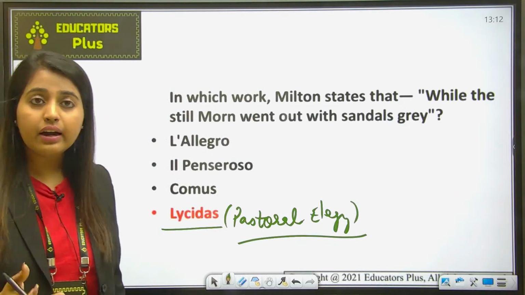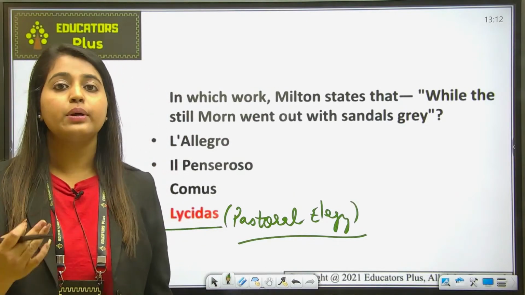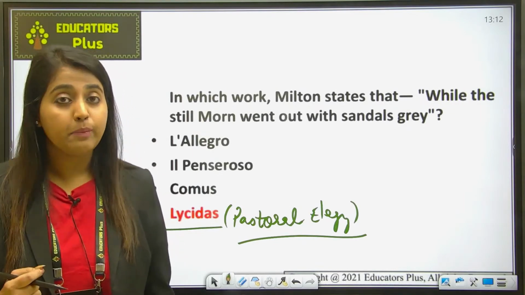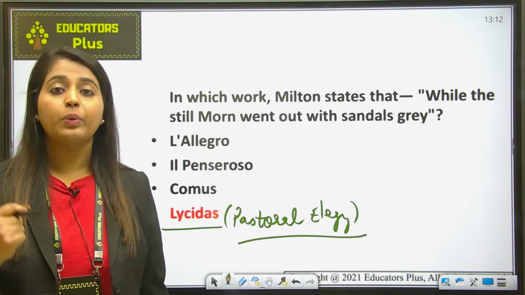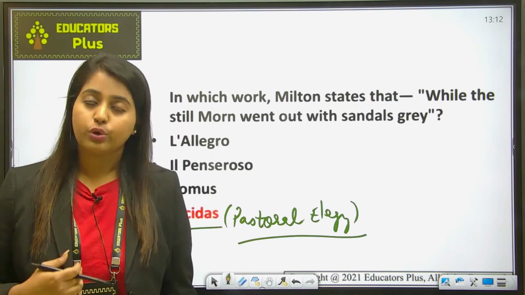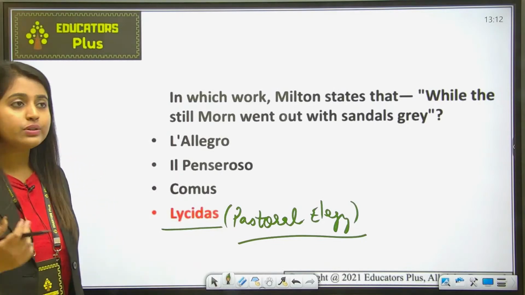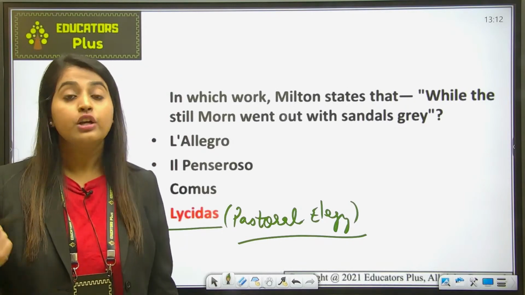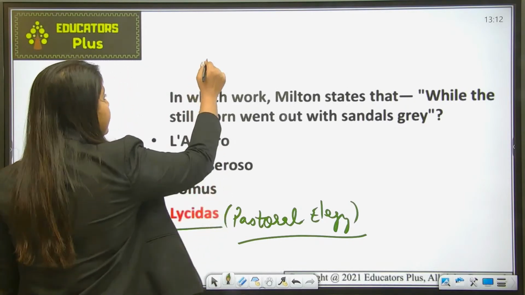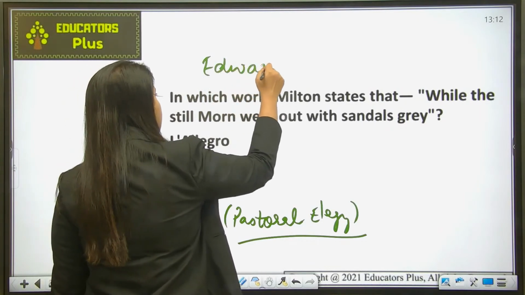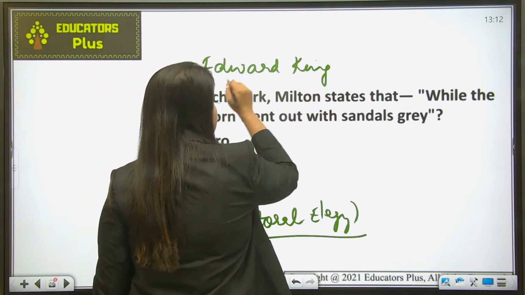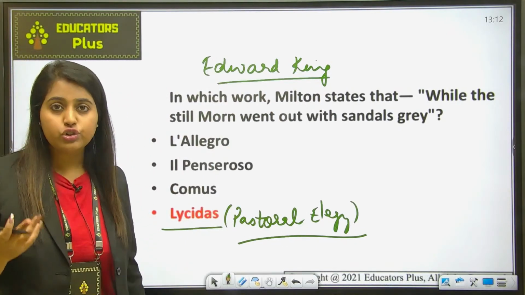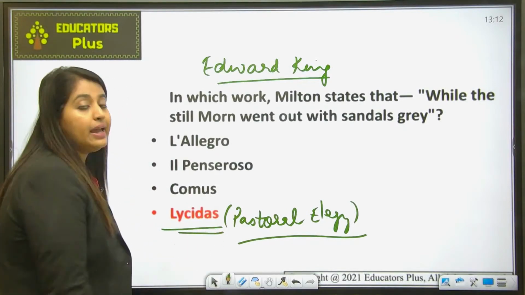So basically here Lycidas is dedicated to the memory of Edward King. And who was Edward King? Edward King was a friend of Milton at Cambridge who drowned when the ship sank in the Irish Sea off the coast of Wales. As you know, an elegy is a lamentation. When you lament the death of someone, you write an elegy. So it has been written for Milton's friend Edward King, who drowned when his ship sank in the Irish Sea. And in his memory, Lycidas has been written by Milton.